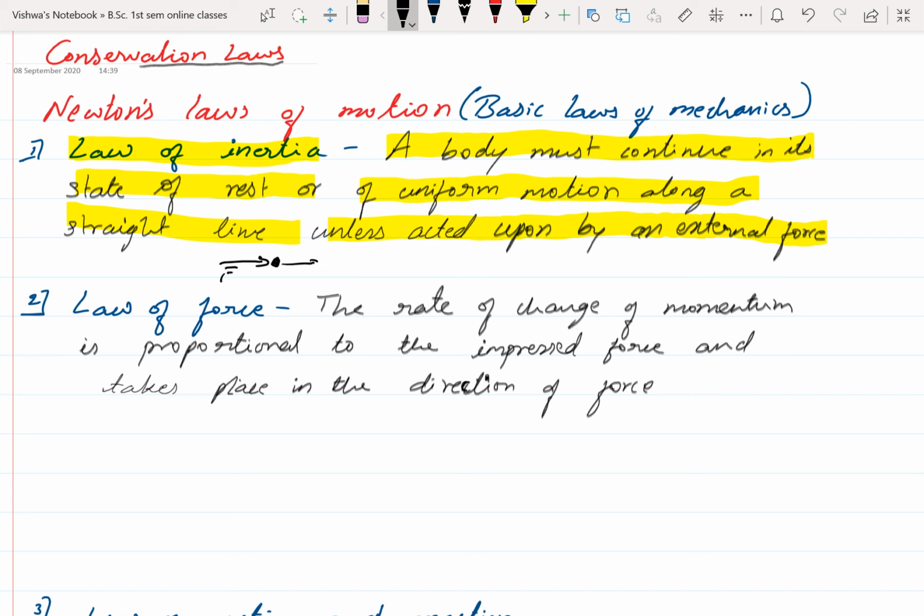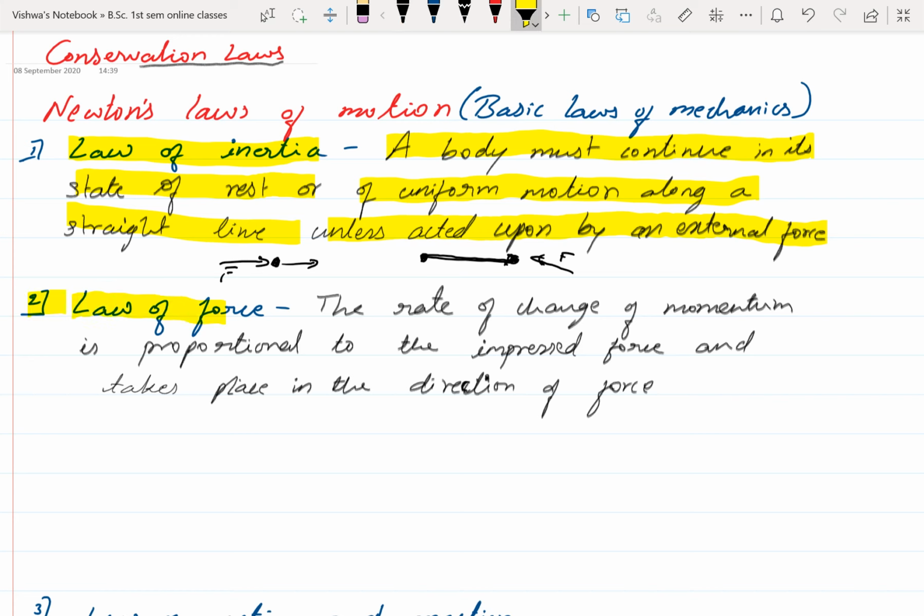Then it starts moving, or it may change its direction. And if it is in motion in a straight line, to change its direction or to stop it, we have to apply some external force on this object; only then can we stop it. So if the body is at rest, it remains at rest. If it is moving in a straight line, it keeps moving along a straight line unless acted upon by some external force.